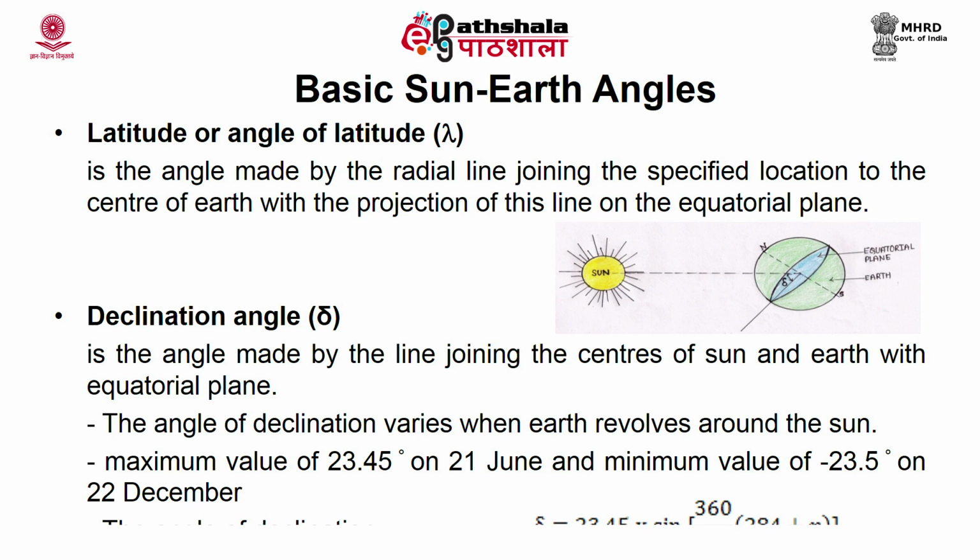and it is denoted as delta is equal to 23.45 multiplied by sine of 360 by 365 into (284 plus n), where n is the number of days from the 1st January. So, this is the declination angle. This angle is made by the line joining the centers of sun and earth with the equatorial plane.